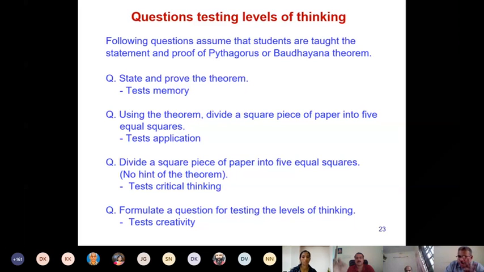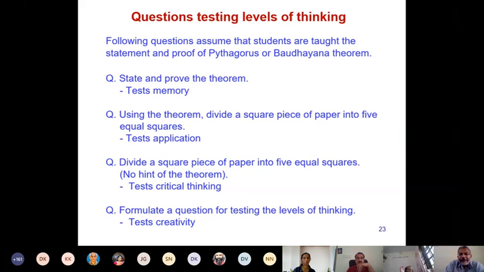If your rules and regulations do not permit you to give an open time exam or open book exam, then you should give critical thinking level questions only in the assignments. You should not give them in the exam. But critical thinking level questions should be given to the students. This is important, because only then will their higher levels of thinking be activated.